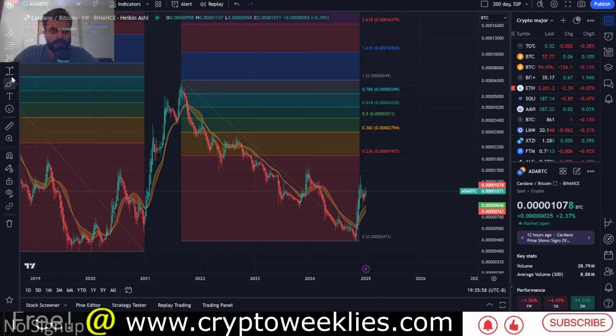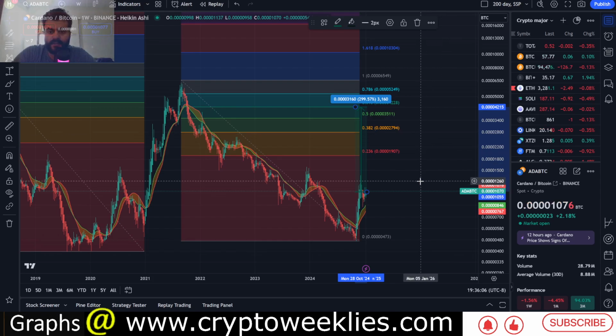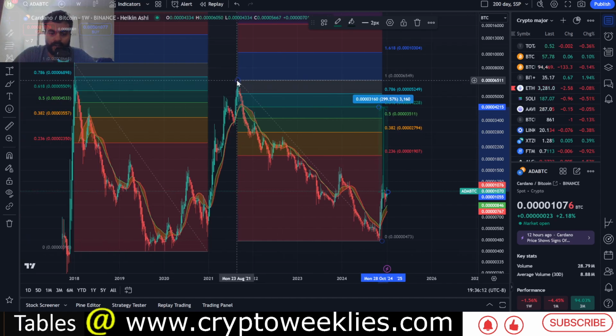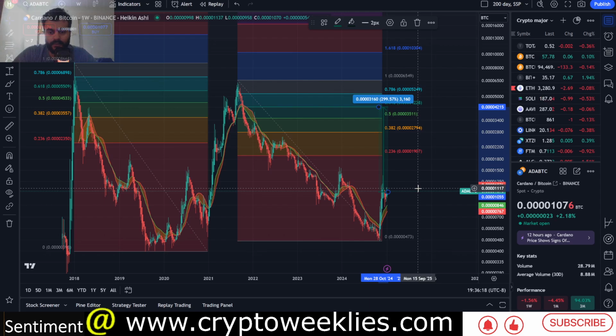If we take a price range in terms of percent growth, let's take the lower end of the spectrum at roughly a 300% gain on its Bitcoin pair to go back to the 0.618 like it did in 2021 against its Bitcoin pair. If a token rallies about 300%, that means in terms of growth, it has grown by about 4x.